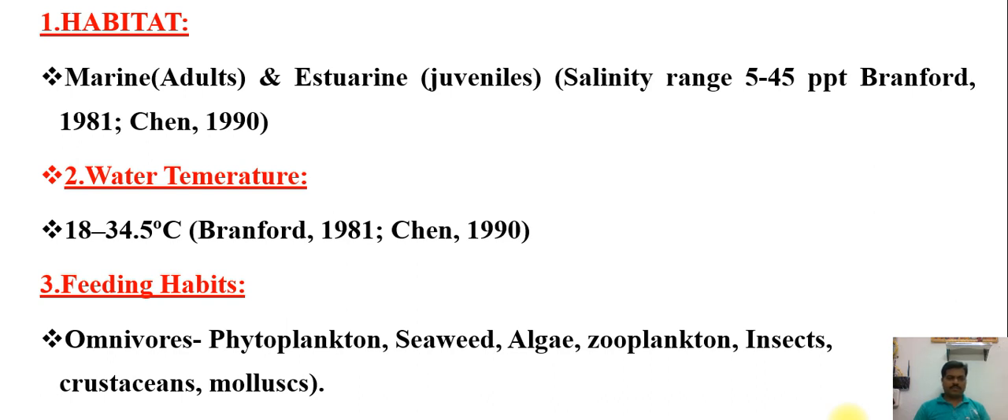The temperature influences the growth rate of shrimp. Then the feeding habit: shrimp are omnivorous, so they will eat plankton, zooplankton, phytoplankton, insects, crustaceans, and mollusks. They eat both animal source and plant source.